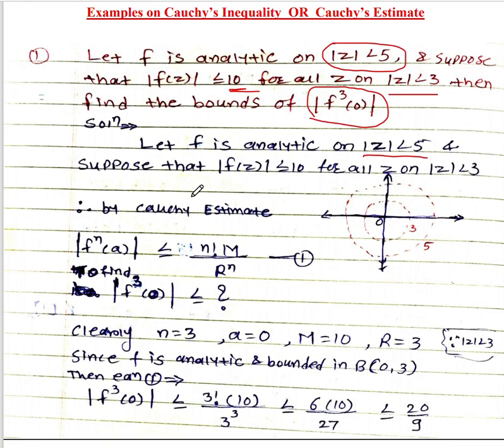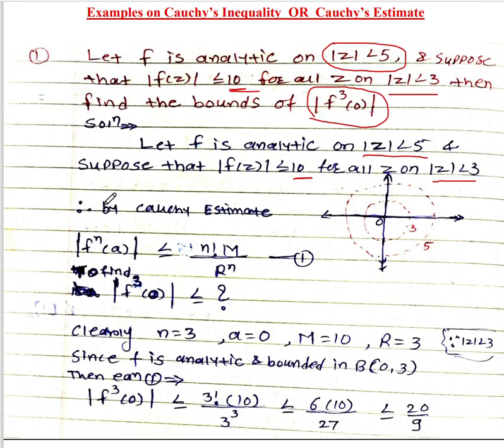And suppose that mod f(z) is less than or equal to 10 on mod z less than or equal to 3. The value 10 is the value of capital M. And this is the inner circle, mod z less than 3, whose center is 0 and radius is 3. Now we have to find out this term.